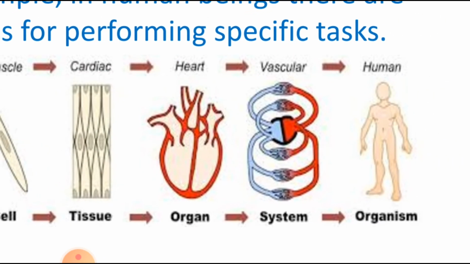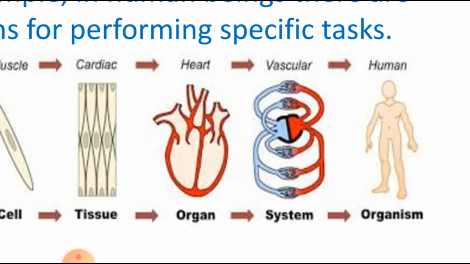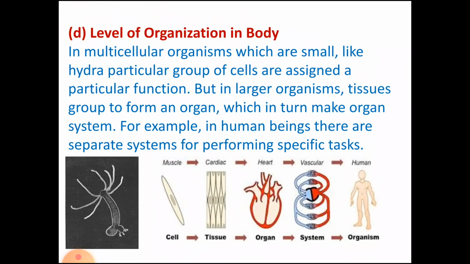Now this heart, when it works along with the arteries and veins, along with the blood that is circulating in the body, then they form the vascular system, or you can say the circulatory system. And this, when it works together, it works in the human body or any organism. So this is all about the level of organization in the body and how the system works.